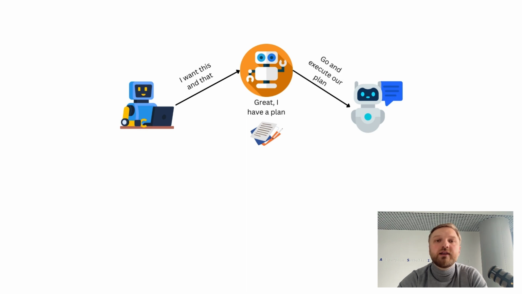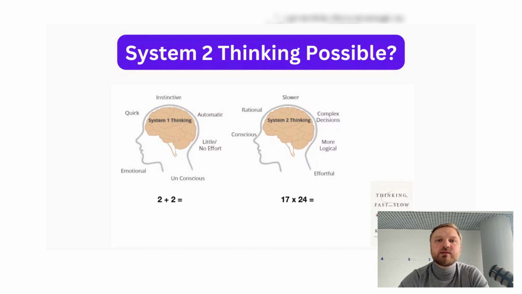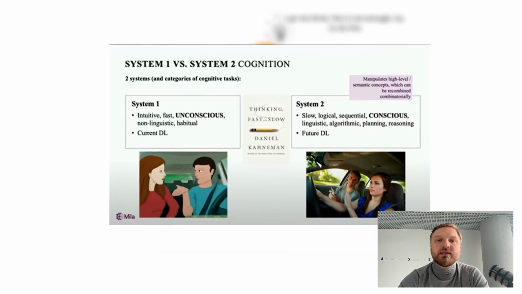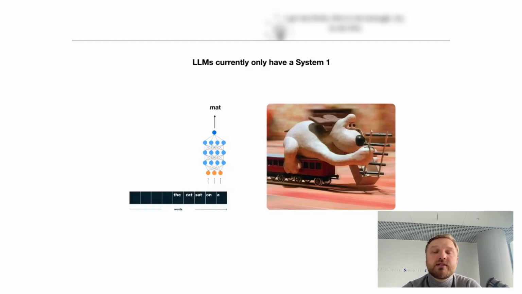Collaboration or cooperative work of our agents can be used to simulate so-called System 2 thinking of our YouTube AI assistant. If you don't know what System 2 thinking is, basically it's all about what parts of your brain are involved in the thinking process. In System 1 thinking, you don't have to think at all. And if someone asks you a question, you just basically return the cached information. So if I ask you what is 2 plus 2, then actually you're not doing this math. You just return me the cached answer.